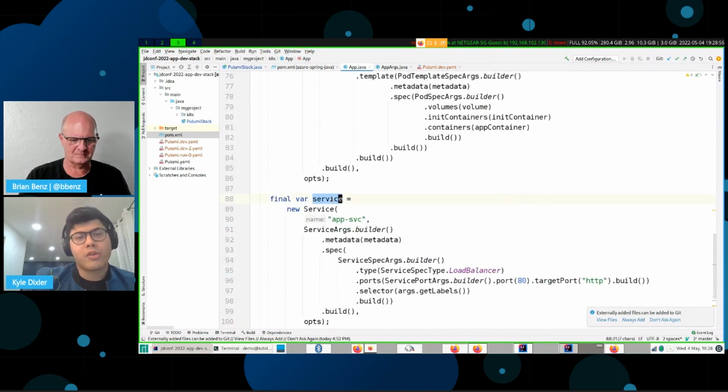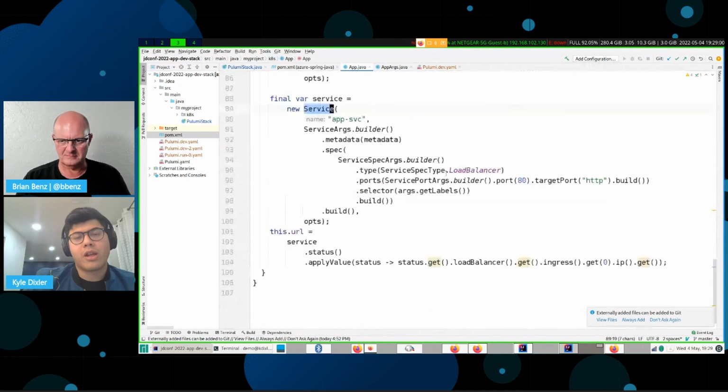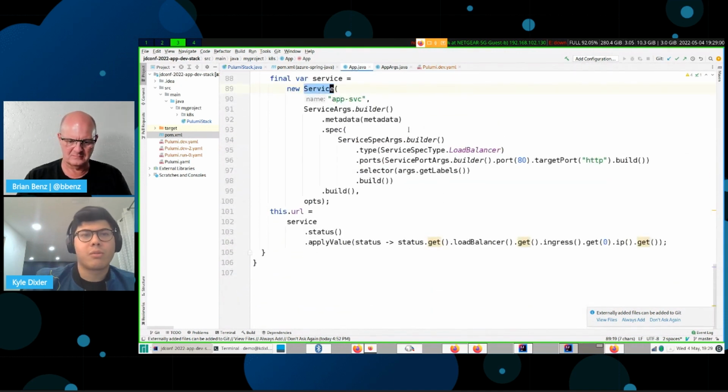So then you get the service, which is going to expose this to the internet. They expose this deployment to the internet, and that's about it for this deployment.